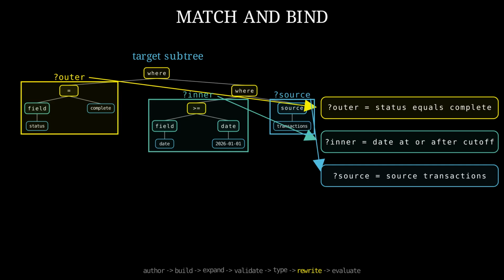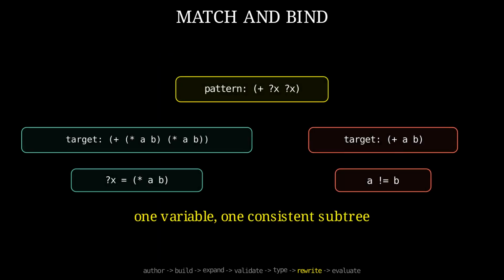The matcher does not need to know what a filter means. It only follows tree structure. If a pattern variable appears twice, both appearances must match the same subtree. That one rule lets a pattern express structural equality, as in x plus x. A failed literal or an inconsistent repeated binding rejects the candidate without constructing anything. Successful matching returns an ordinary binding map that we can inspect before the tree changes.